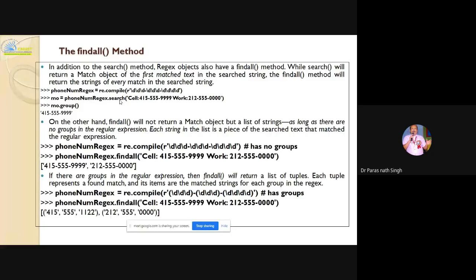Now here, these are the questions we will come to. Next class, we will come to how to search the email lines of the files: the findall method and the search method, and what is the difference between search and findall.